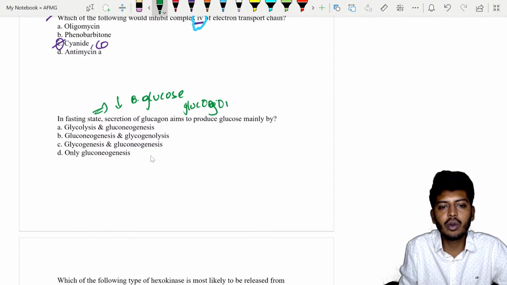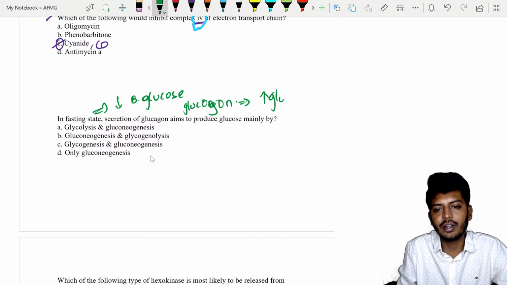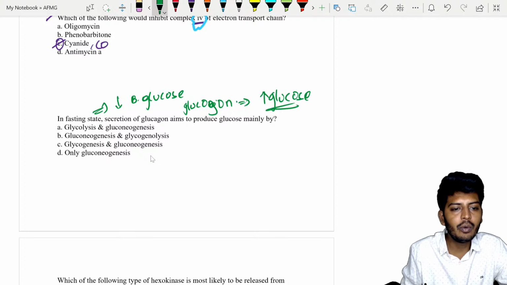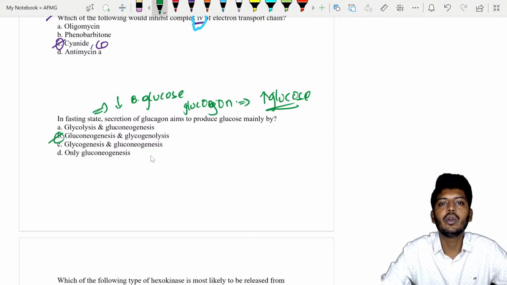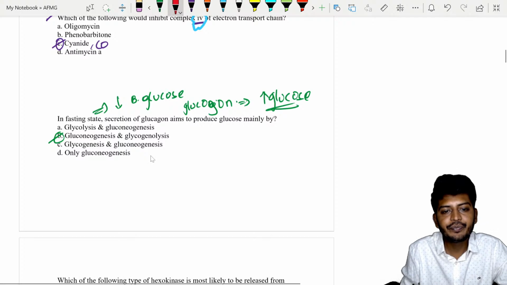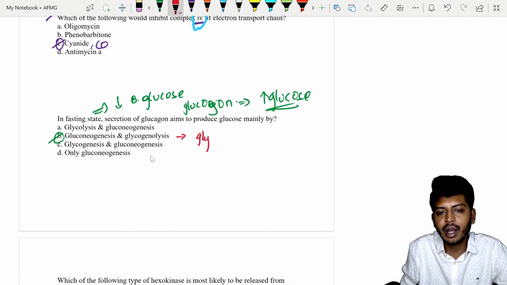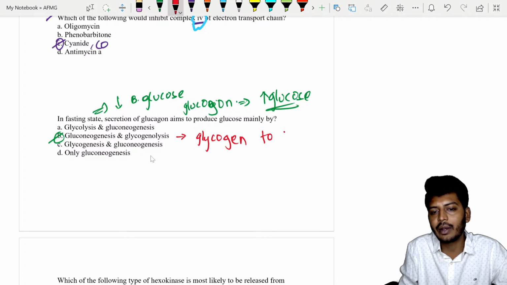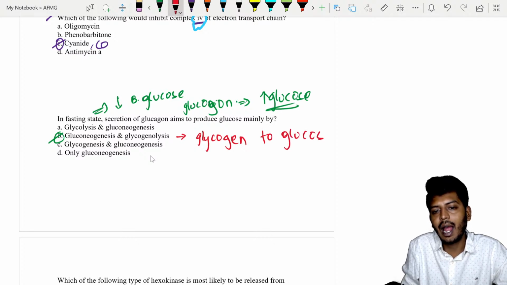Now, glucagon. They're asking you how it will increase the glucose. It will increase the glucose by doing two things. What is that? That is your gluconeogenesis and glycogenolysis. Glycogenolysis means glycogen to glucose.